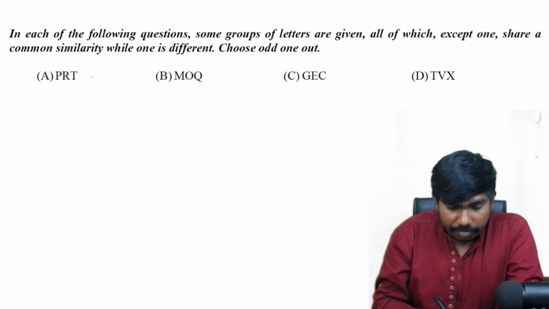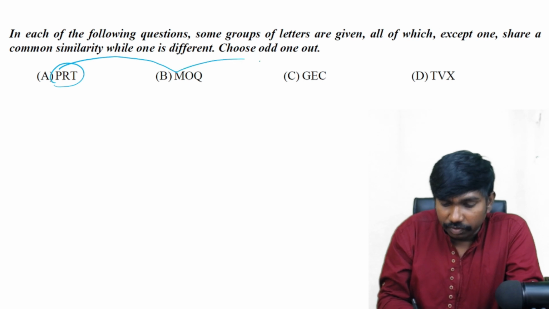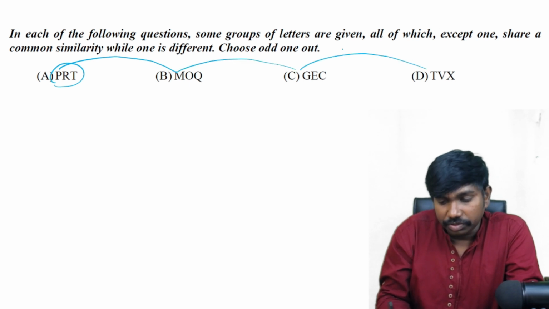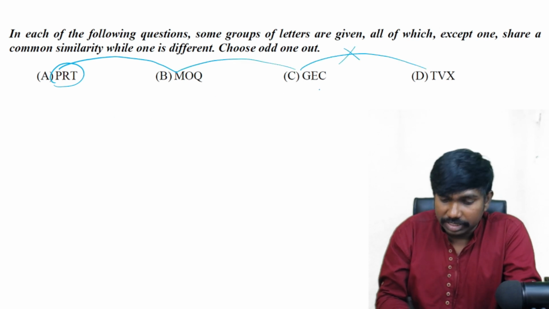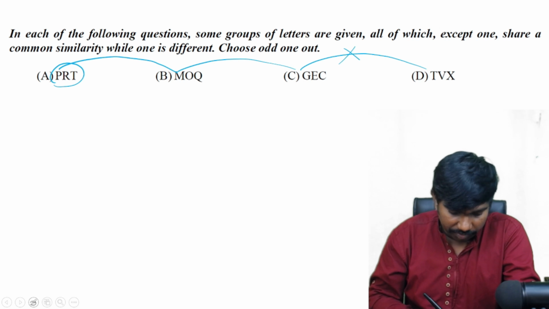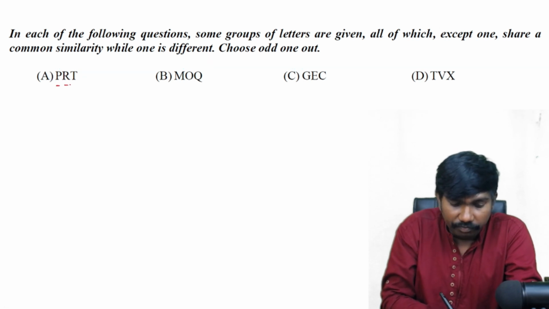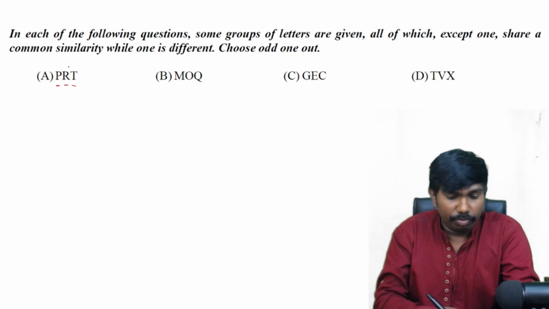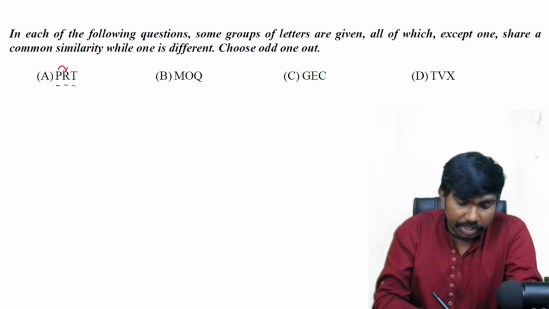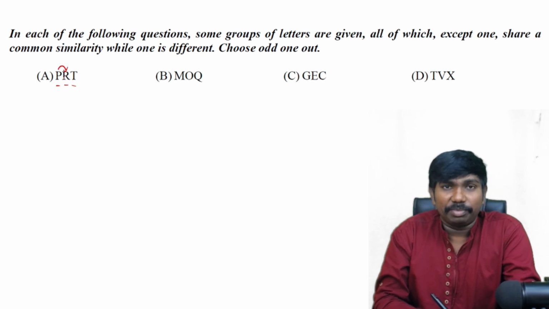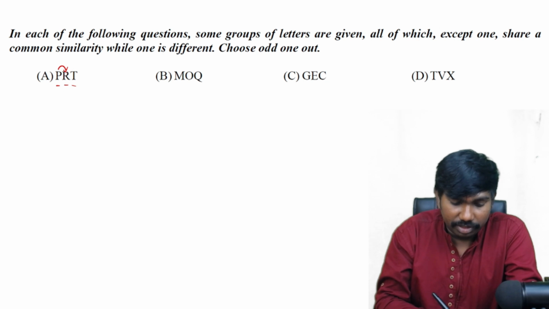Next one. From here onwards, letter classification, letter odd one out. Here we have to check the logic within the group. Don't go first letter to first letter, first letter to first letter. We should not take the logic in this way, because these are not series completion questions. These are analogy questions. That means within the group only we have to check the logic.